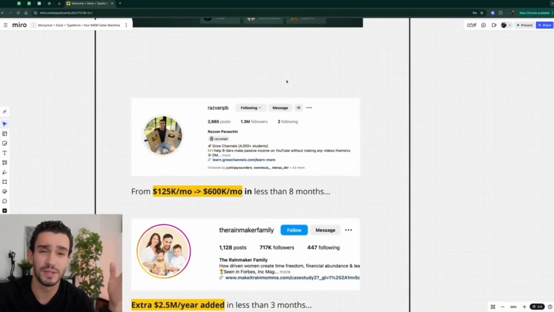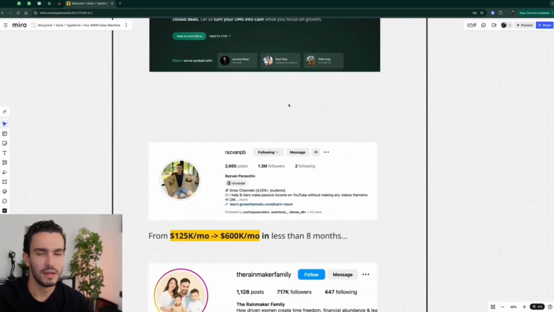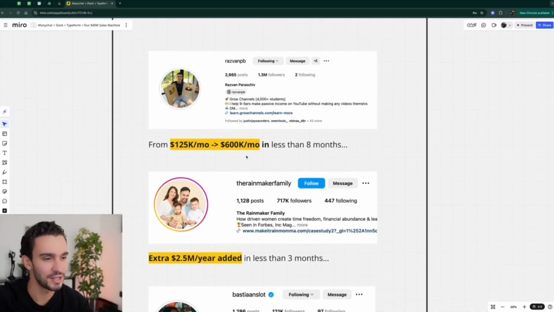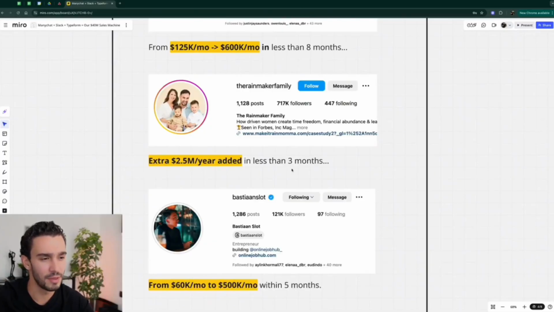Okay, now some of the results that I'm able to actually share publicly, a lot of what happens with our bigger $1 million+ a month clients, I'm not allowed to share here publicly. So I'm just going to show you some of the results, not all of the results. Raz and Paraship have been able to help me go from 125K to 600K per month. Rainmaker Family, we helped them pretty much build a department from scratch that added an extra $2.5 million a year in less than 3 months.